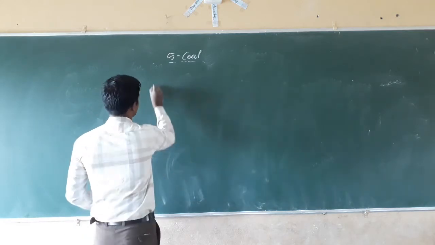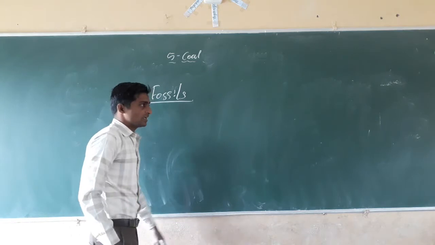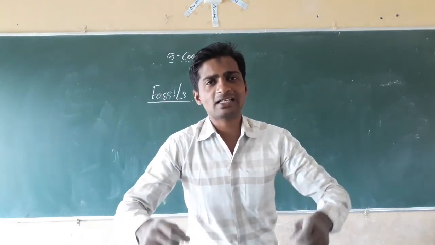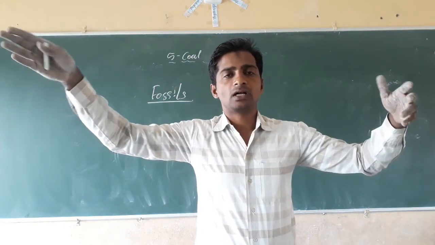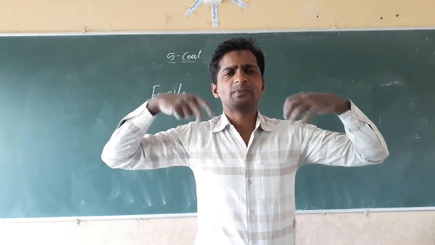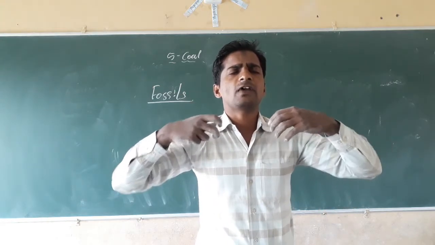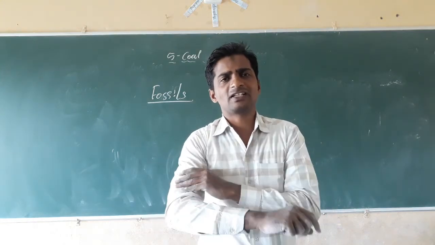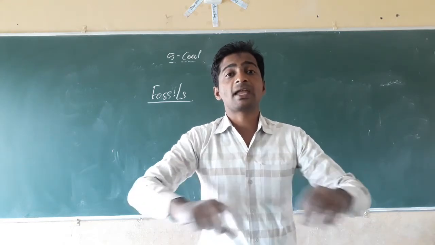Fossils means the dead remains of living organisms. If a living organism dies, suppose I die in the future after 50 or 60 or 70 years, what happens? The soft part, the flesh, the muscles and skin will decompose, and only the bone will remain.